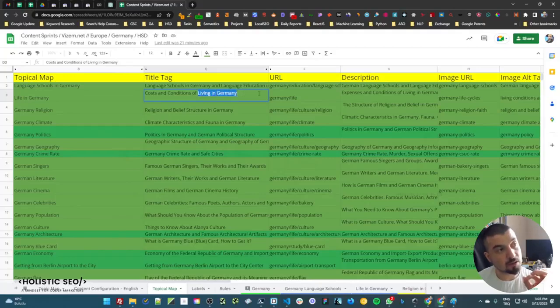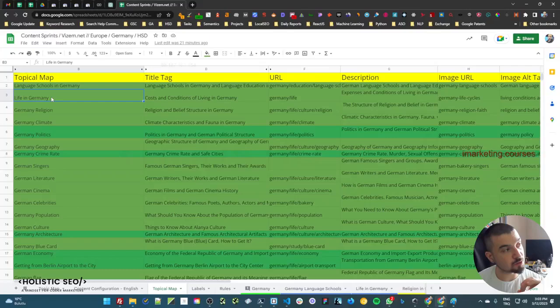As I say, we always actually change the meaning of the words inside the search language. So the cost and the conditions are different in a dictionary, but here they mean the same thing. As you see, my topical map tells "life in Germany", but we made it "living in Germany". But "life" appears inside our URL, and we will talk about this inside the information tree construction.